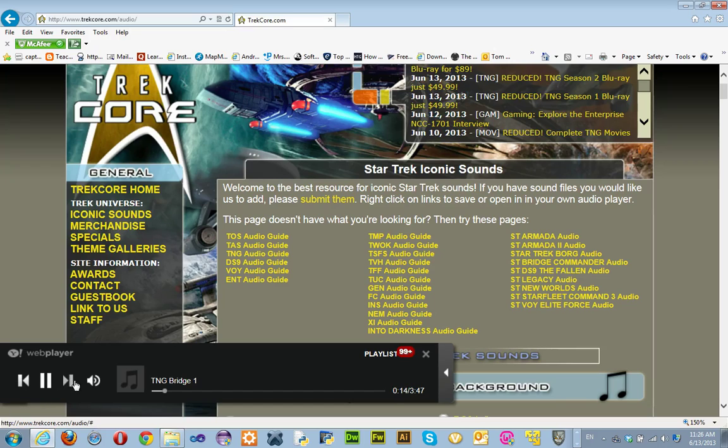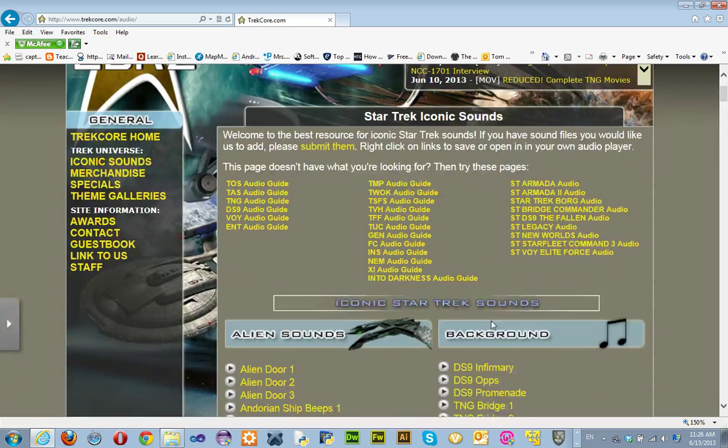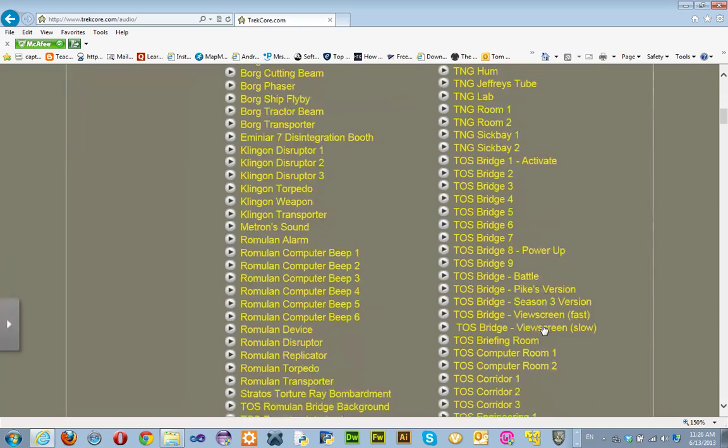So the cool thing is that you can actually download whatever sound bites you want and include them in your file. This is a cool thing if you wanted to have a background sound, like a cool bridge sound, or if you wanted to download explosions and stuff like that.